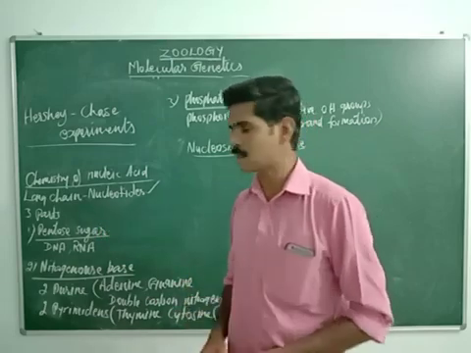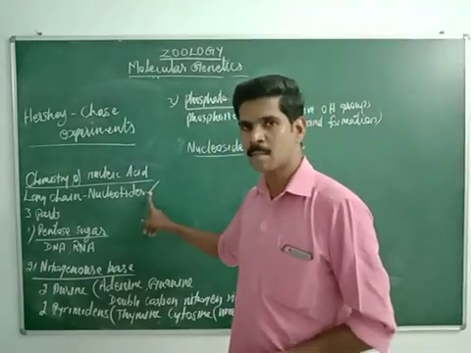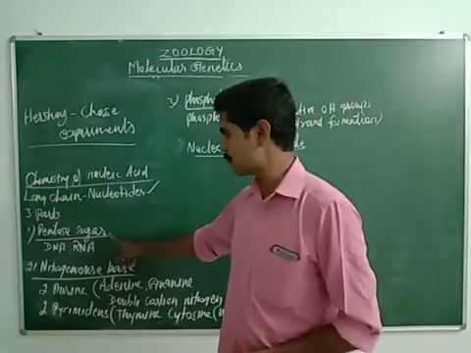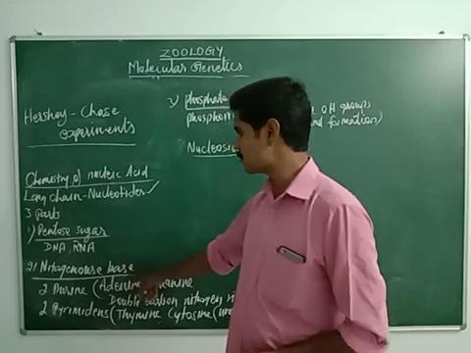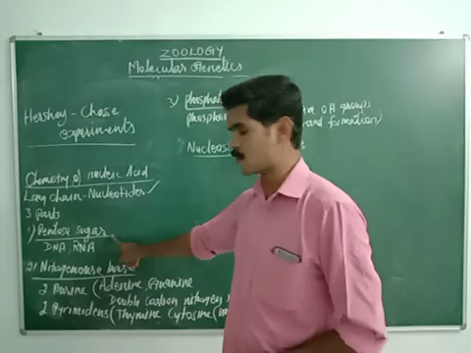Many repeated subunits. The name of the subunit is called nucleotides, and it consists of three important parts. First one is the pentose sugar, second one is the nitrogenous base, and third one is the phosphate group. So first I will explain about this pentose sugar.